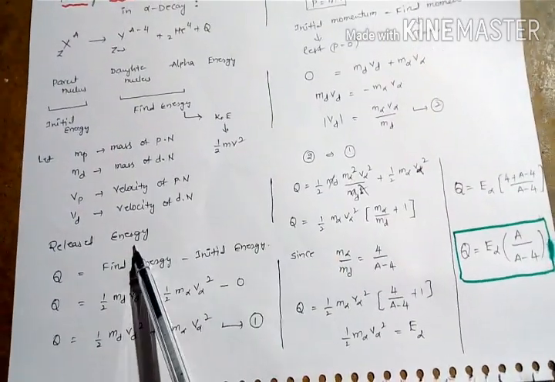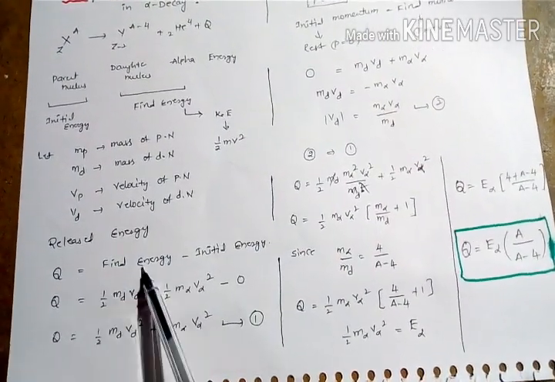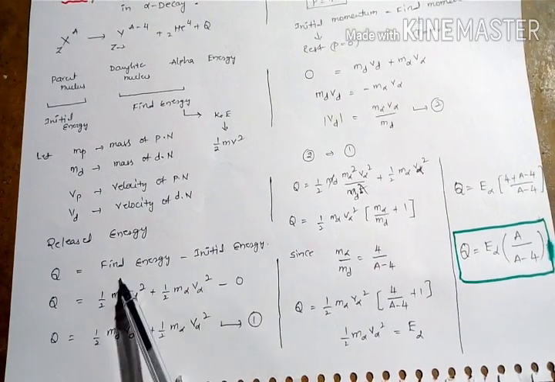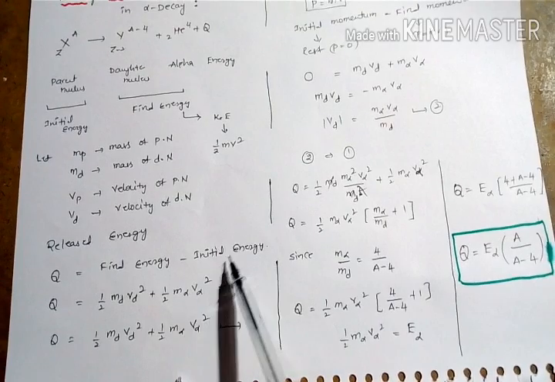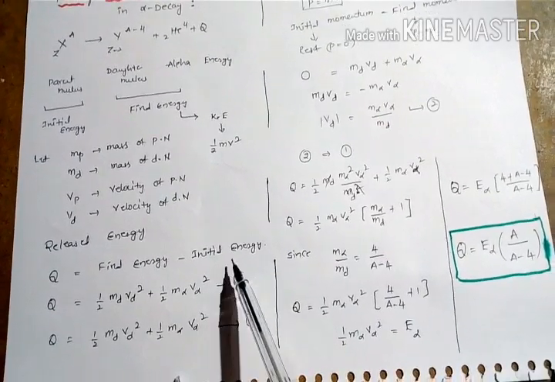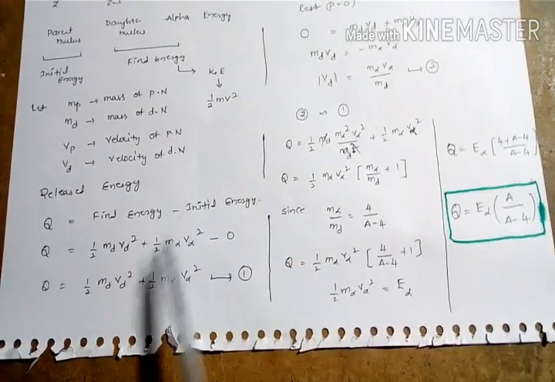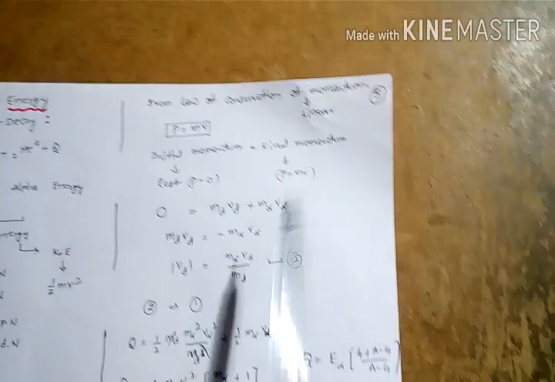Now we can find the energy released in alpha decay. Q equal to final energy minus initial energy. Final energy is the daughter nucleus energy and alpha particle energy. Initial energy is 0 because the parent nucleus is at rest. Finally we get equation 1.